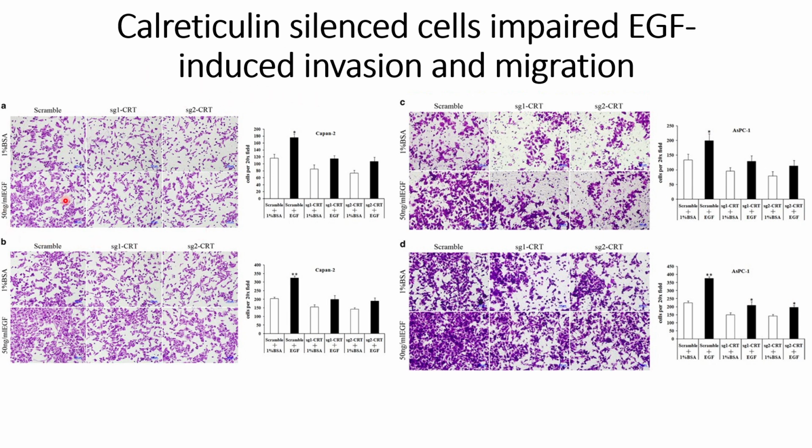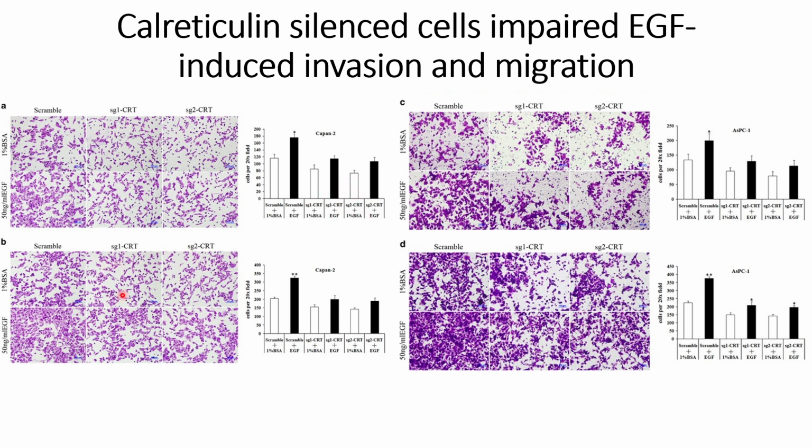The first one is about the KPN2 cells invasion assays, where we can see that for the EGF induced cells, invasion is significantly higher compared to the control, but for the CRT silenced cells, the difference is not that much. And these are quantified on the right hand side, where we can see that compared to control, the increase in invasion is more in the EGF induced cells, whereas for the calreticulum silenced cells, for both the catenaries, the increase is not that much or is not statistically significant.